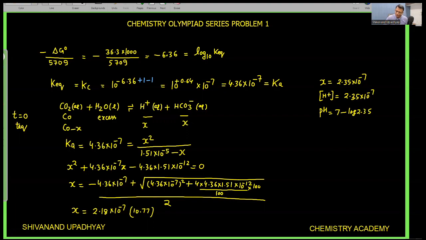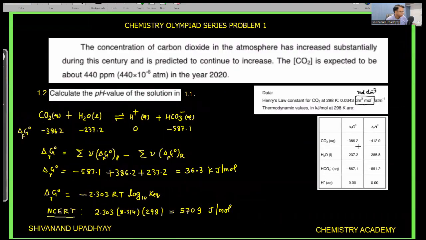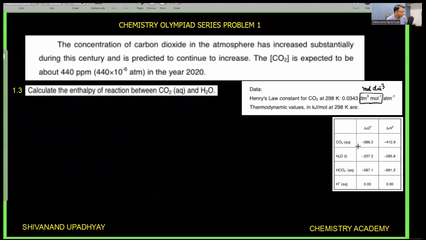So here log 2.35, if we calculate, that value is 0.37. So 7 minus 0.37. So from here we are getting that pH is equal to 6.62. So 6.62 is the pH. This is the answer for the second part. So it is lengthy, but with the help of a calculator, you can do it, right?